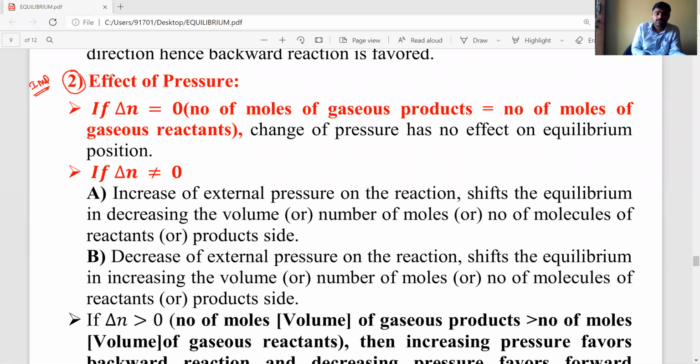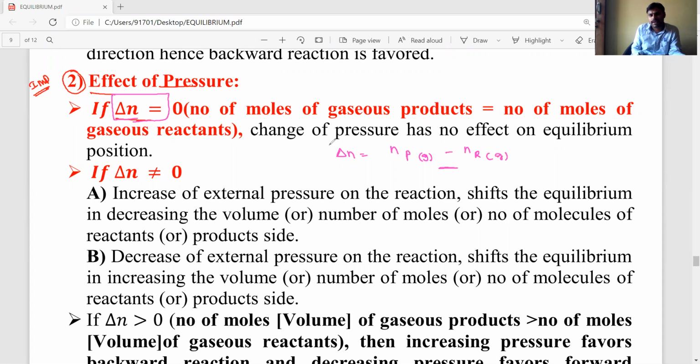The effect of pressure mainly depends on delta n values. First, let's see if delta n is 0. What is the meaning of delta n, dear students? Delta n is the difference between the number of moles of gaseous products and the number of moles of gaseous reactants.